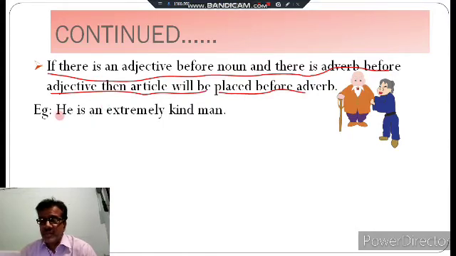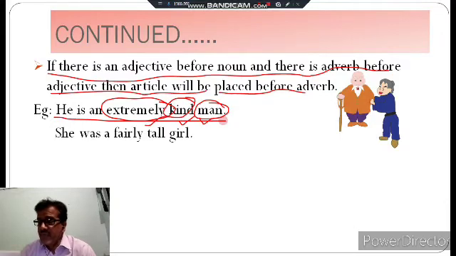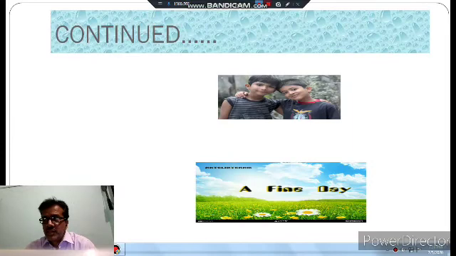In the example you are looking at, he is an extremely kind man. In this sentence, man is a noun, kind is an adjective, and extremely is what? Extremely is an adverb. So before extremely we have to put the article. I hope you have understood where we can place the articles. I am going to continue this topic.